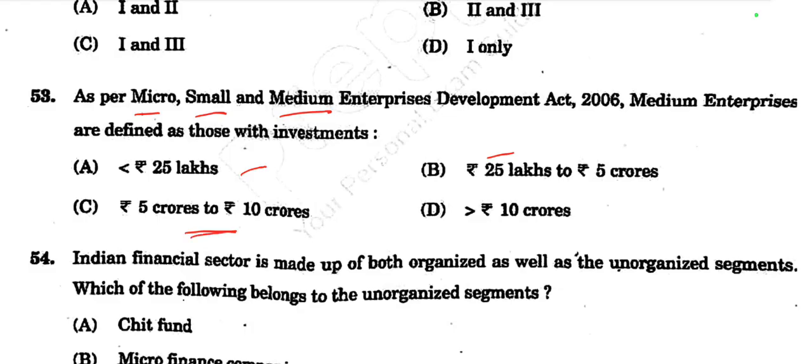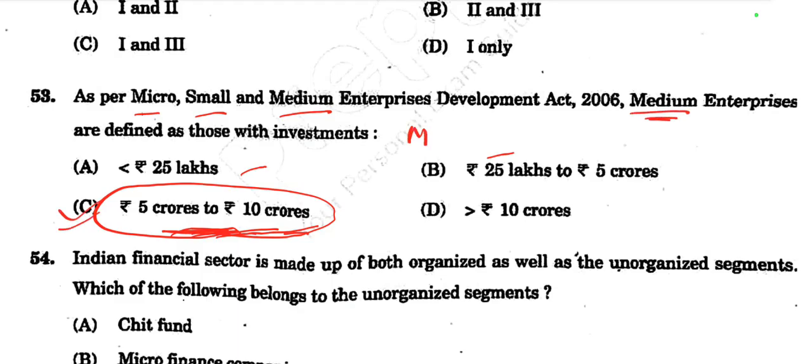So medium is 5 crores to 10 crores. If the firm has an investment of 5 to 10 crores, then it is regarded as a medium enterprise. MSME: micro, small, medium enterprises. So option C is the right choice.